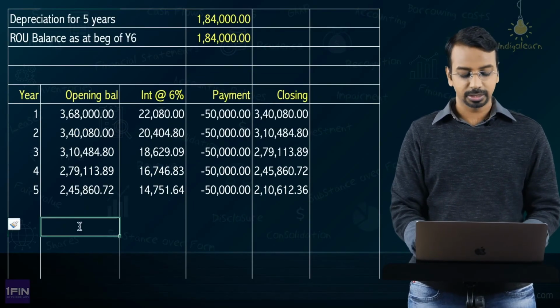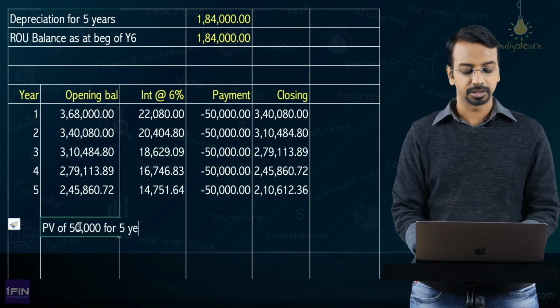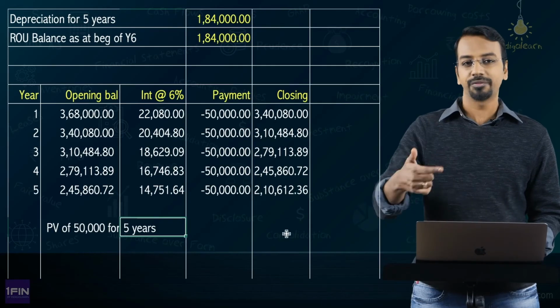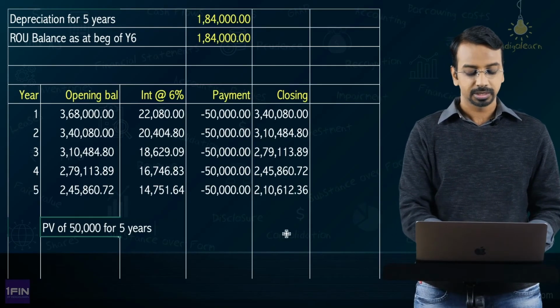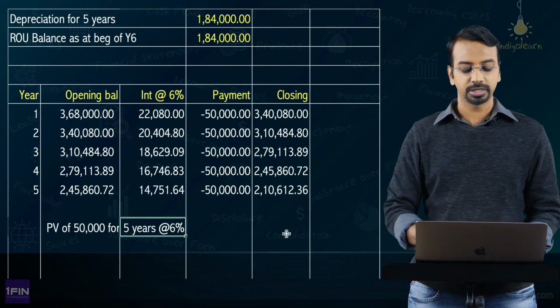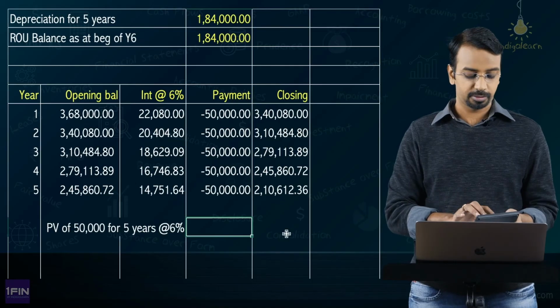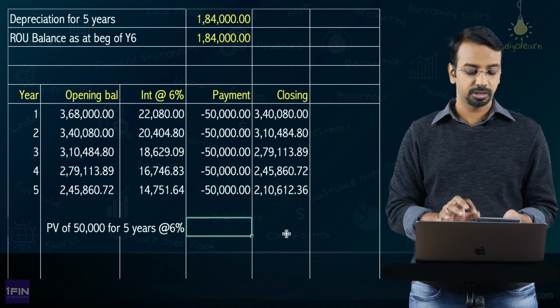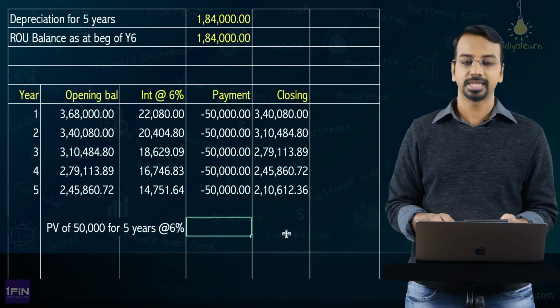The other way to calculate that is present value of 50,000 for 5 years. Why for 5 years? Because you are paying 50,000 for the next 5 years and you have to discount that at 6%. So you can do this and also calculate. You need to calculate the present value annuity factor, 1 divided by 1.06, to the power 1, 2, 3, 4, 5. You get 4.21236.